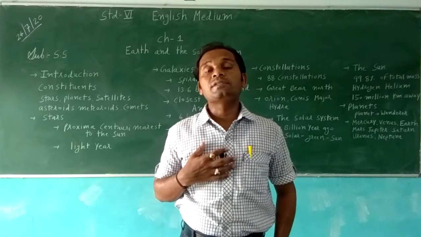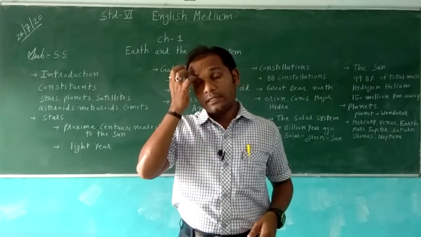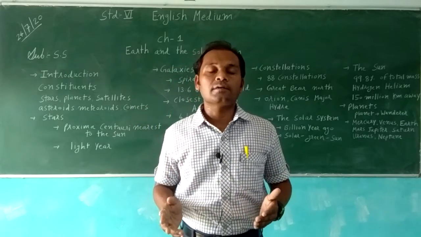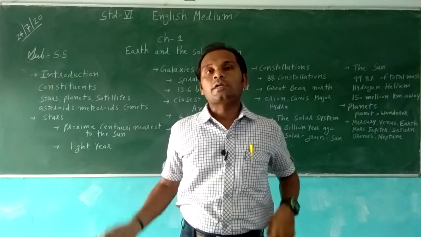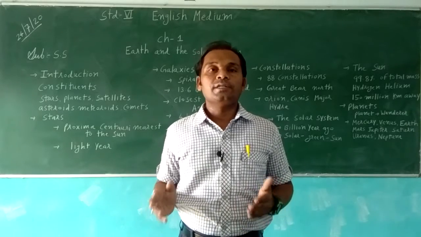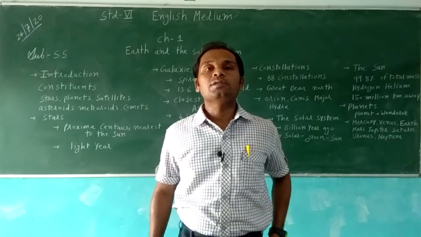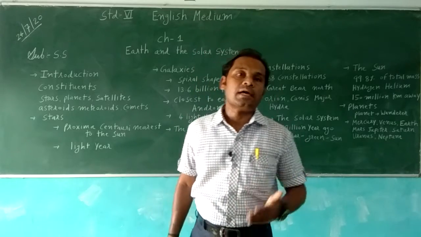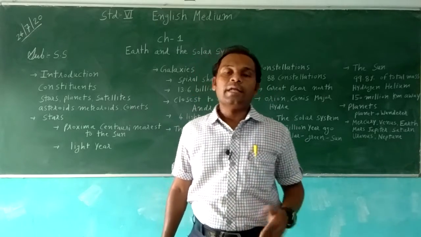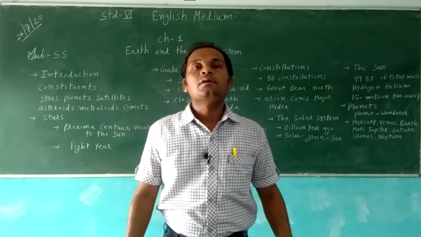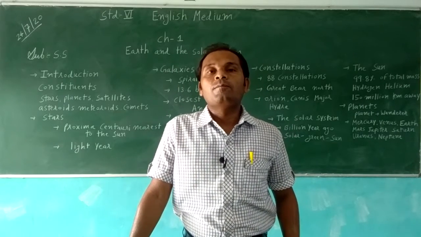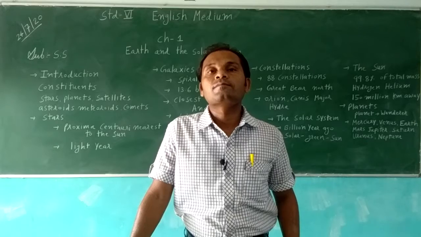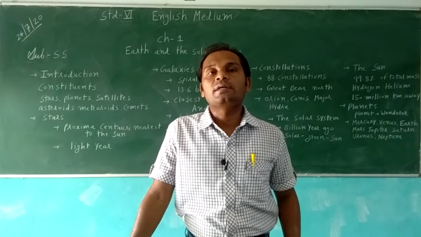The distance between stars in the sky is measured in light years, because the kilometre unit is very small on the universe scale. A light year means the distance light covers in a year.